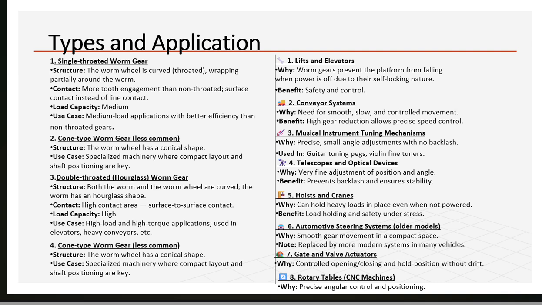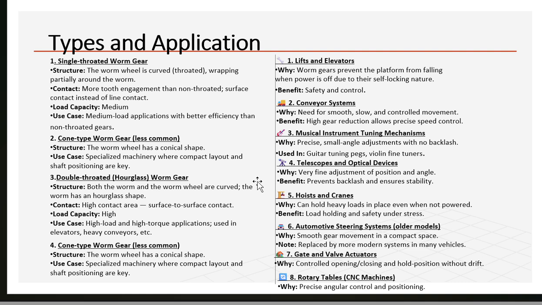In musical instrument tuning mechanism, because precise small angle adjustment with no backlash, used in guitar tuning pitches, violin fine tuners.